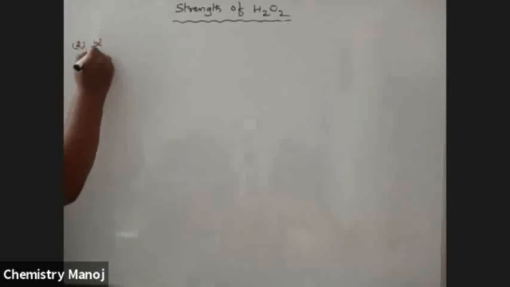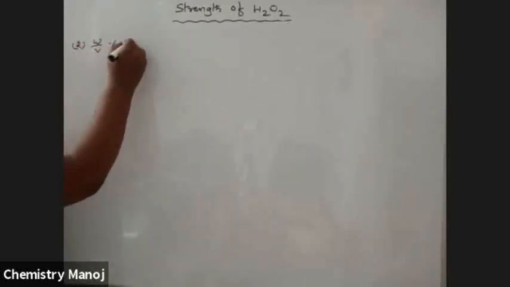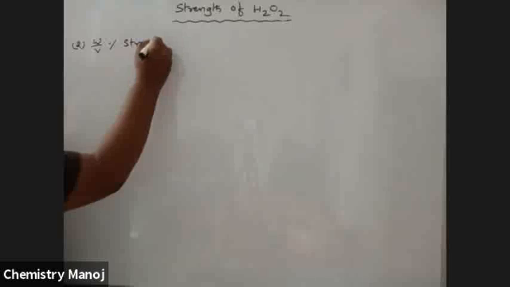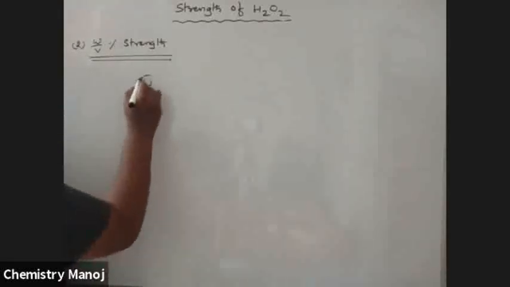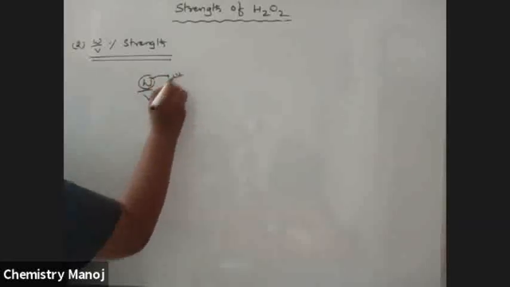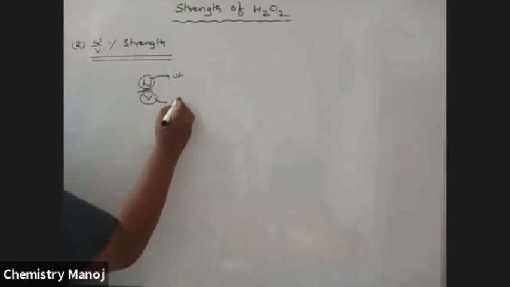Second one: weight by volume percentage strength. I already explained this. In W by V, the numerator W is in weight terms and the denominator is in volume terms.